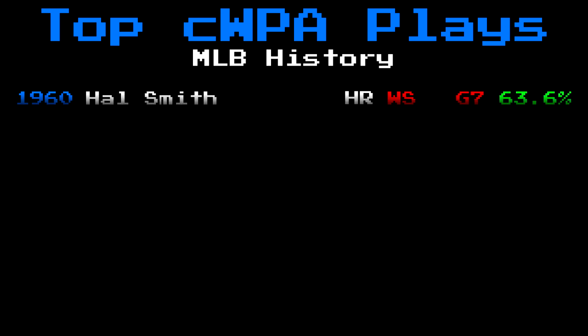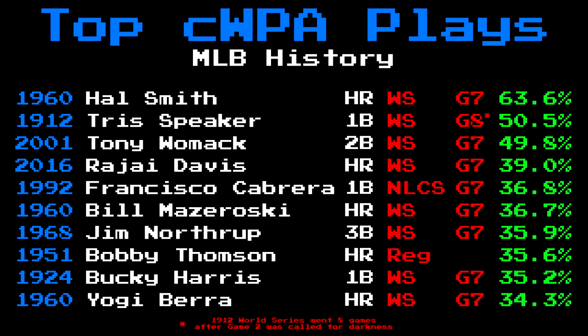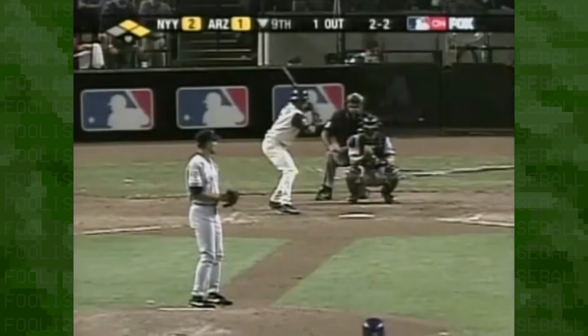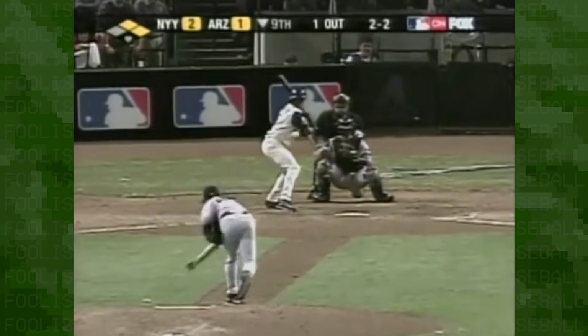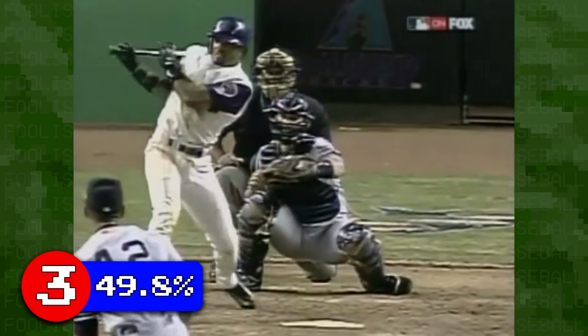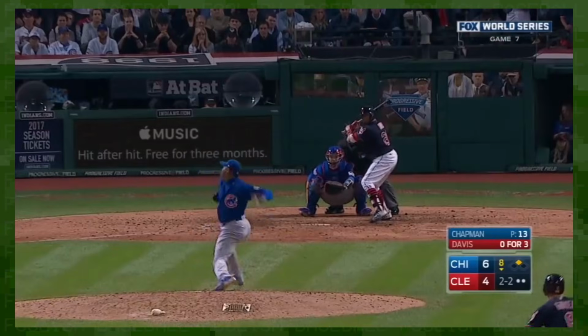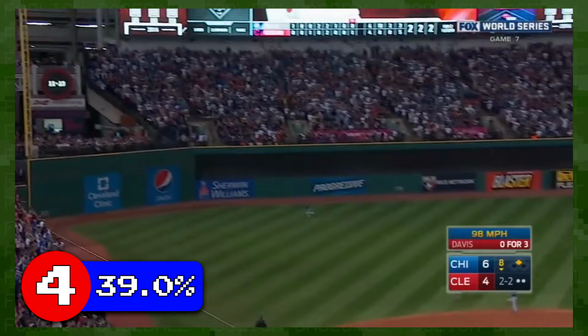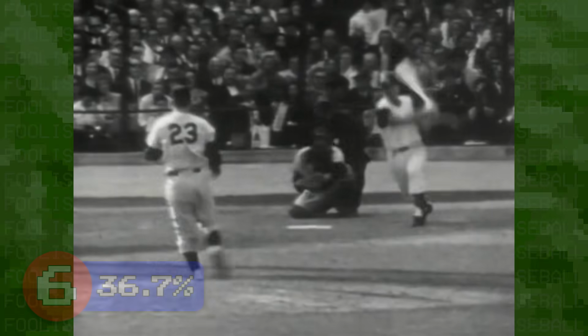Indeed, the top 4 plays by cWPA came in a World Series elimination game. You'll probably recognize number 3 and number 4. Tony Womack's double off Mariano Rivera increased Arizona's chances of winning the World Series by 49.8%. Rajai Davis's homer off Aroldis Chapman increased Cleveland's chances of winning by 39%. You'll have to go down to number 6 for Mazeroski's walk-off homer, which he achieved in a tie game.